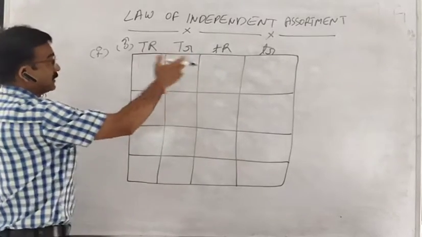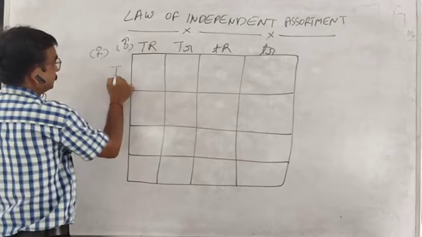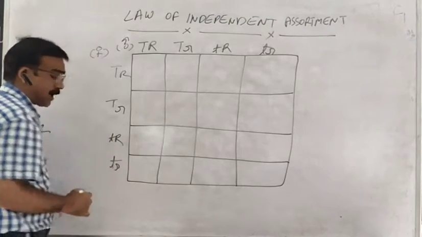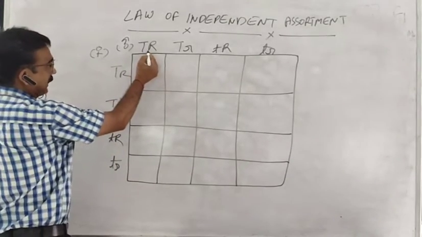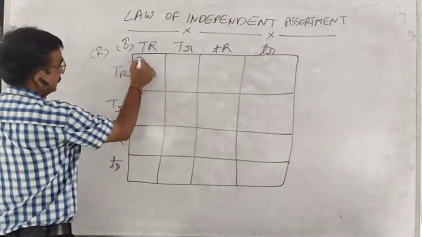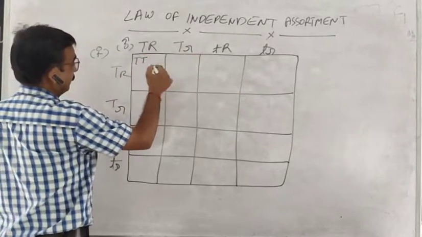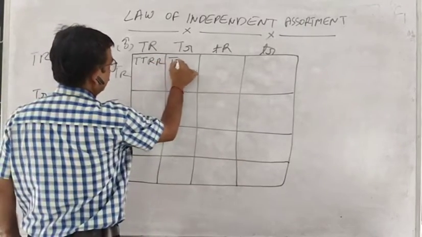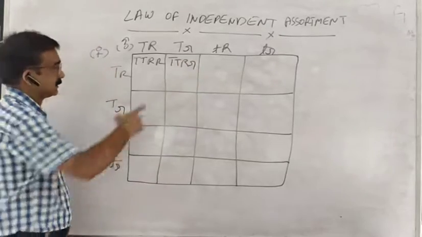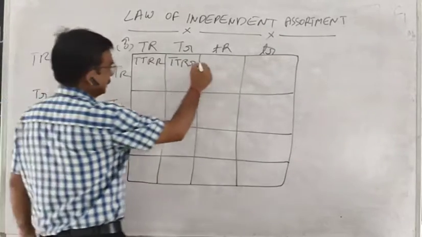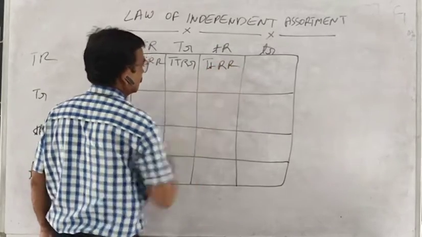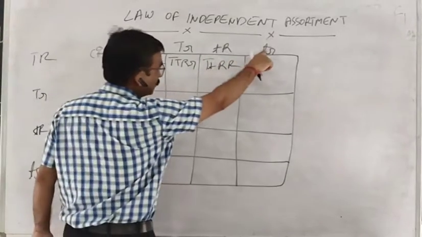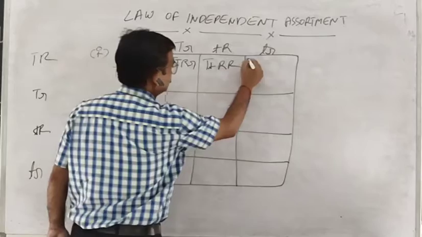Obviously these eggs are also of this genotype because there is self-pollination. Now, if this pollen grain fuses with this egg, then the zygote will form of this nature. If this pollen grain fuses with this egg, then the condition will be like this. Then the next, this pollen grain fuses with this, then the condition is this. And if this pollen grain fuses with this, then